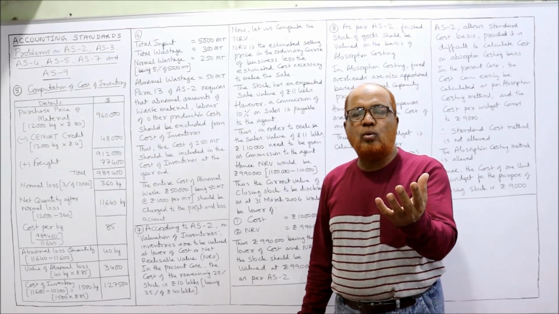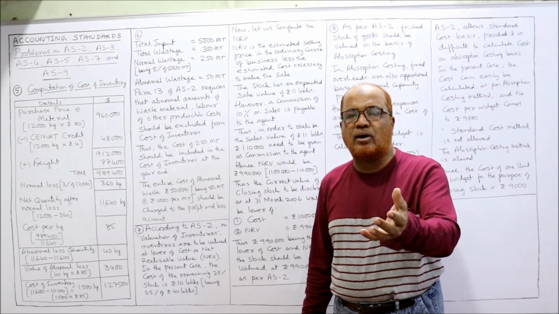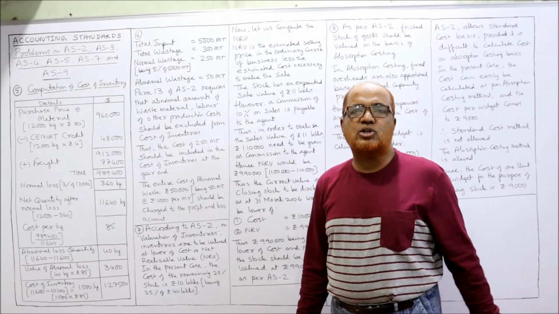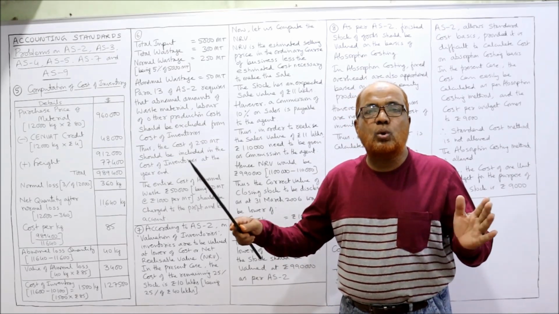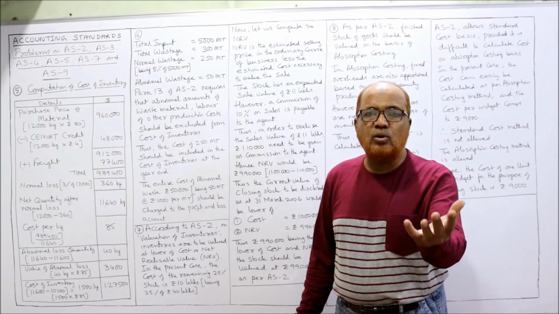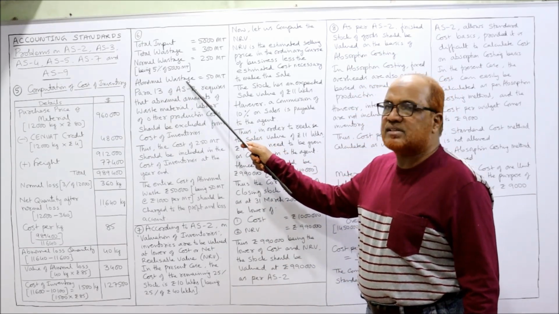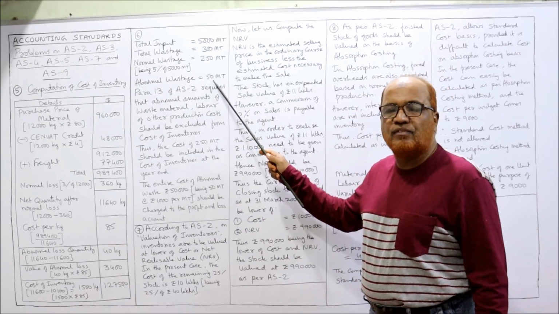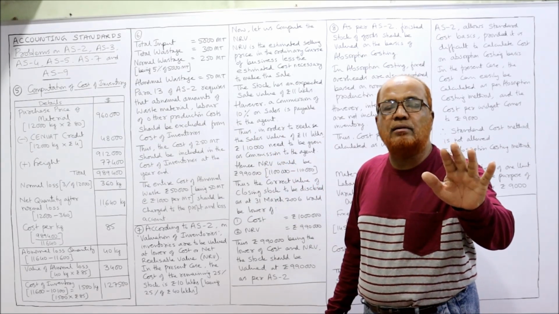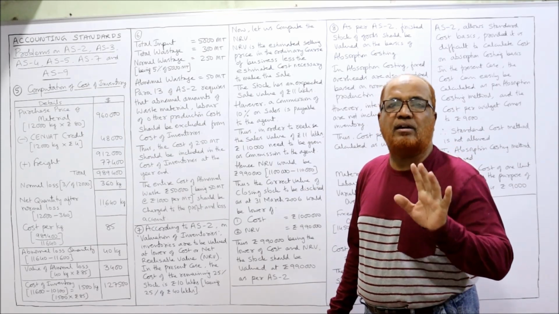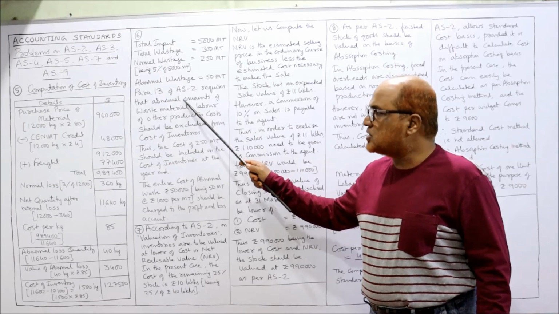That means the value of abnormal wastage, that is material cost, labor cost or any other production cost on abnormal wastage should be excluded from the value of the inventory. So the value of this 50 MT abnormal wastage should not be included in the value of the inventory. That is the provision given under para 13 AS2.